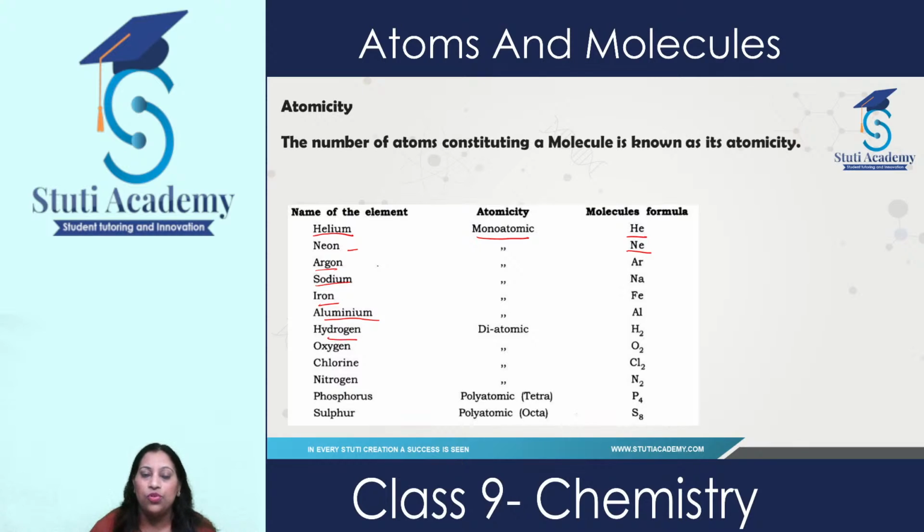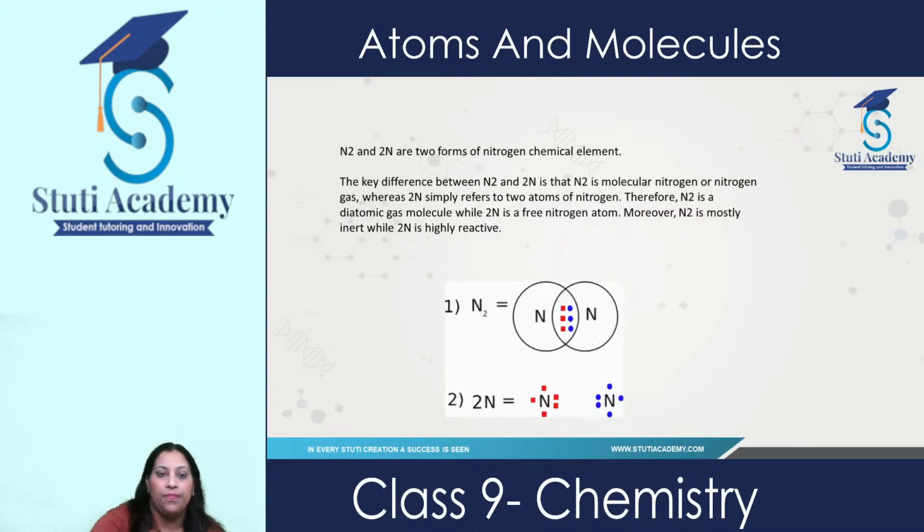Now, let's come to hydrogen, oxygen, chlorine, nitrogen. They contain two atoms, so they are diatomic. Phosphorus contains 4, so it is polyatomic. Sulfur contains 8, so it is also polyatomic. So the number of atoms present in a molecule is known as its atomicity.